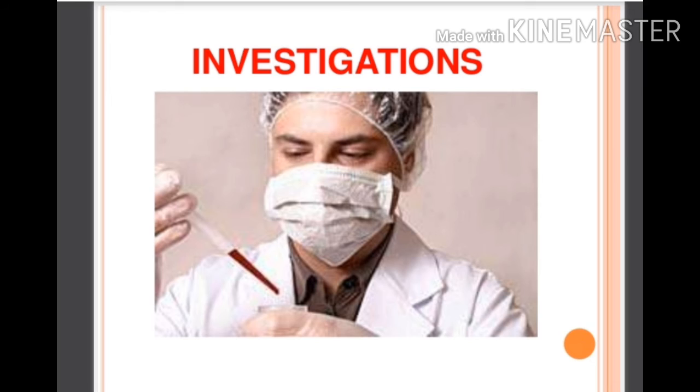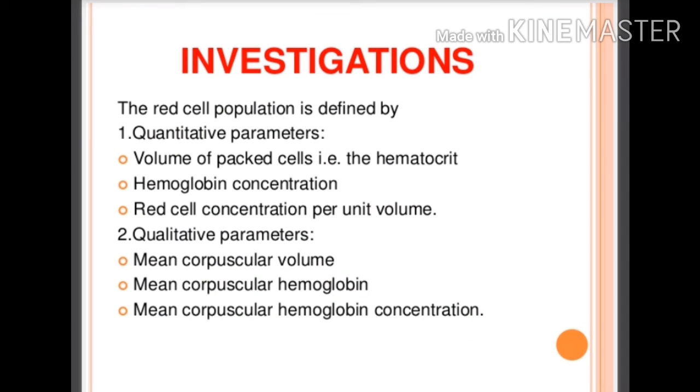So what are the investigations for anemia? Can you tell? We will see the investigations for anemia one by one. The red cell population is defined by quantitative or qualitative parameters.